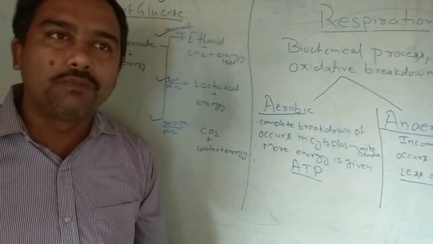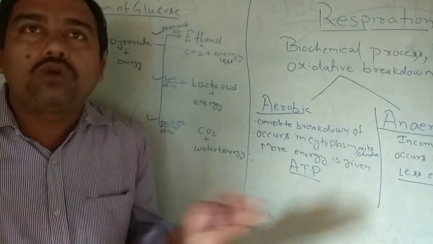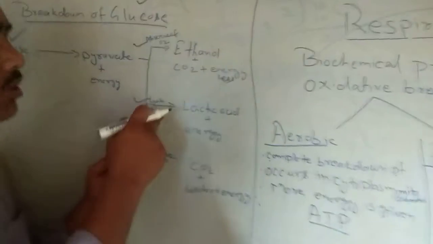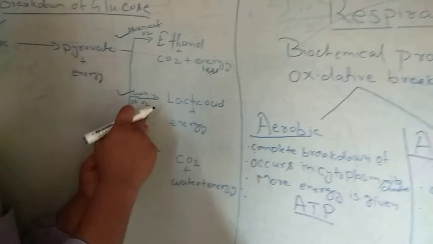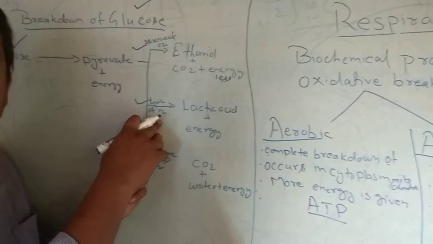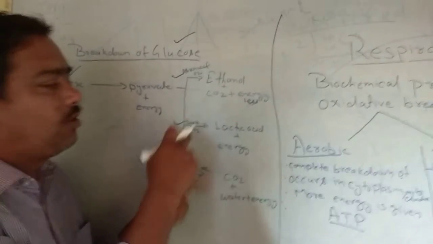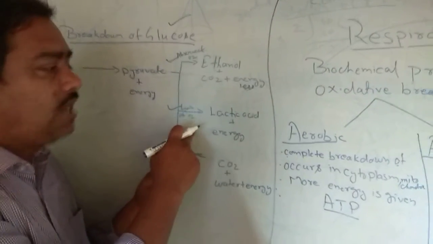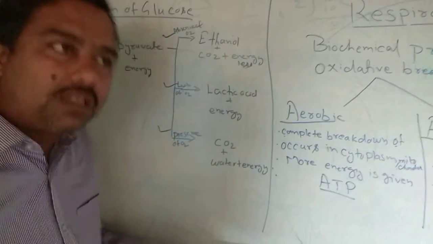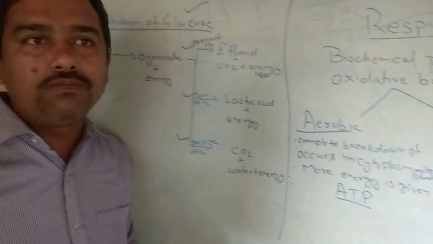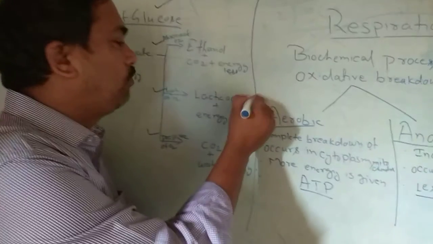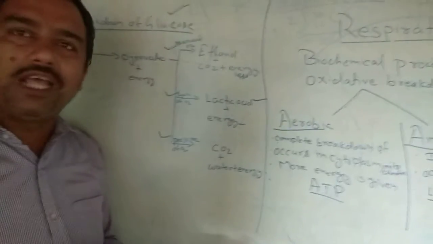If the muscles do not get a sufficient amount of oxygen, they also respire anaerobically. Due to the lack of oxygen, lactic acid is deposited, as a result of which the athlete or sportsman suffers from sprain or cramp. With lactic acid deposition, the energy is also less.